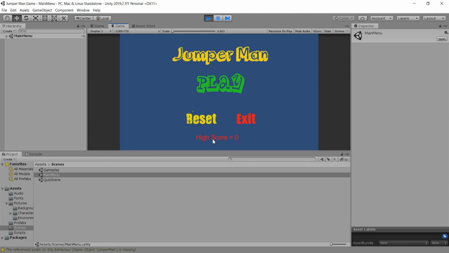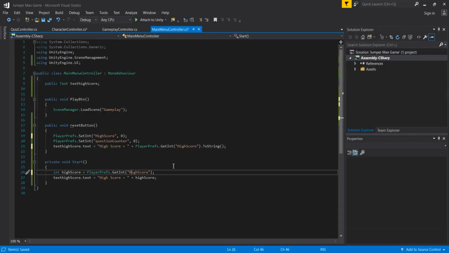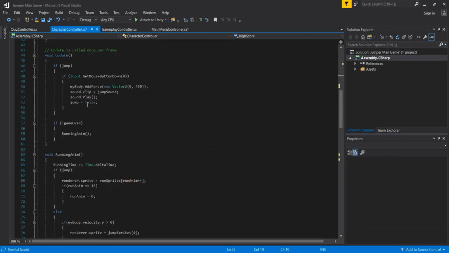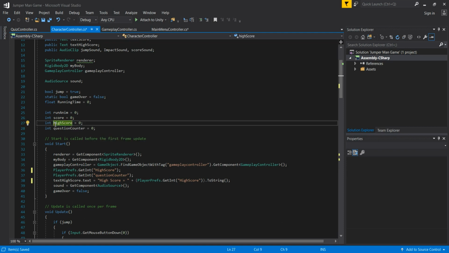And we also need to fix this high score in order to have a high score that is actually on the 8, because we now scored an 8. And now guys, I probably know where the problem was. So when we go back to our Visual Studio, there is the problem. When we go here in the character controller, yeah, that is that script, and we see that we actually began this high score variable with a lowercase h.